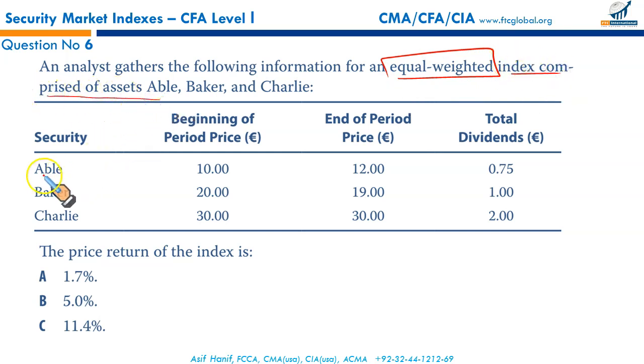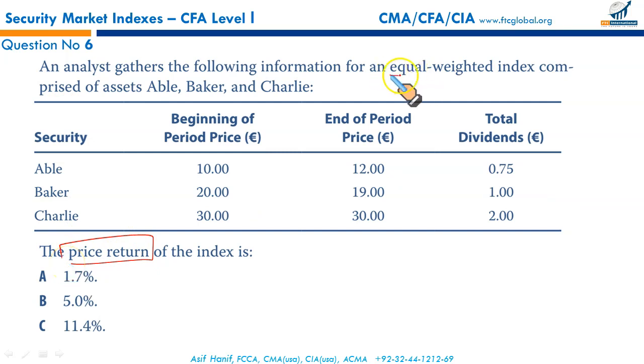Prices of assets Abel, Baker and Charlie. These are the opening prices. These are the ending prices. And this is the total dividend. What exactly is needed? Just the price return. We just have to calculate the price return.